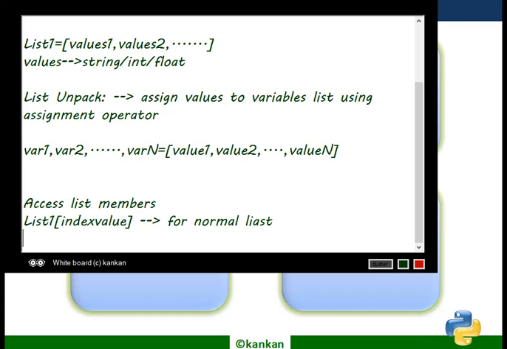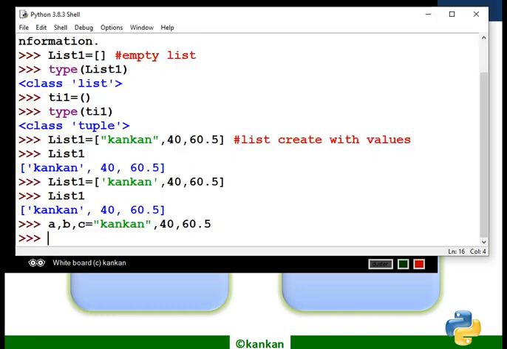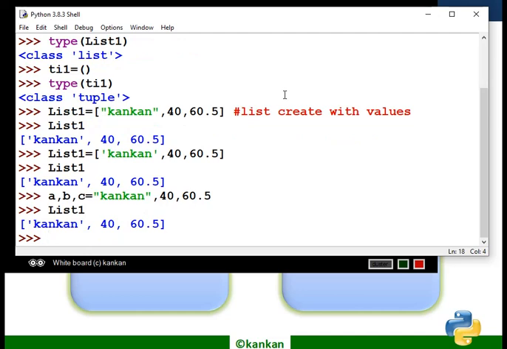Now try with code to understand what will happen. What is the syntax of accessing the list? Simply, list1 contains these values. Now I have input the index value there.